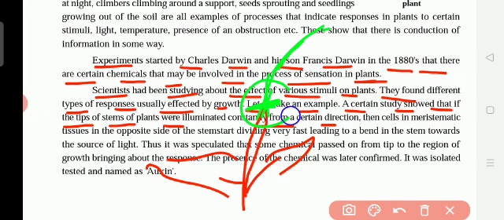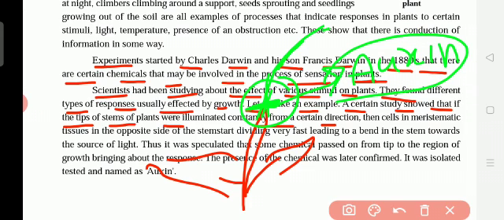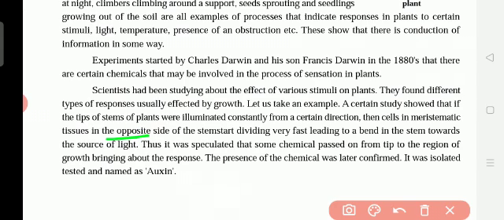So that's why in this tip of the plant one chemical is present. It is called auxin, which helps in growth. This tip of the stem is called meristematic tissue. Meristematic tissue is responsible for the growth of the plant. It is always present in the tip of the plant where growth is taking place. On the opposite side of the stem, cells start dividing very fast, leading to a bend in the stem towards the source of light. So the tip of the stem mostly bends towards the sunlight.